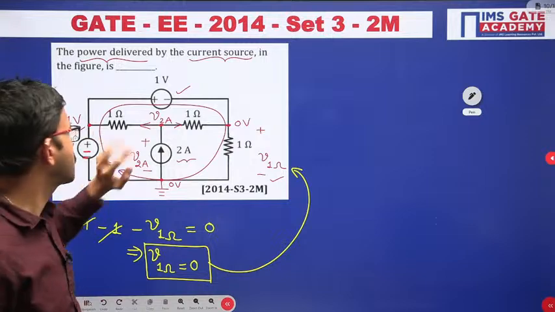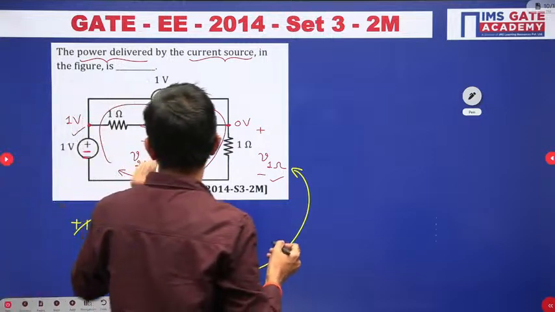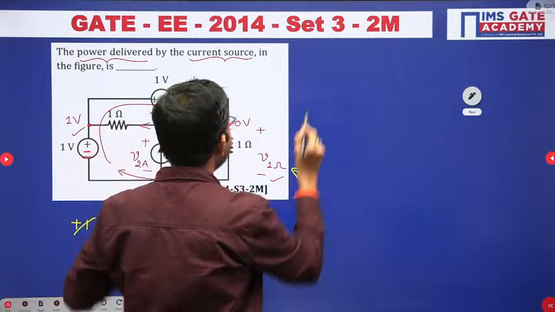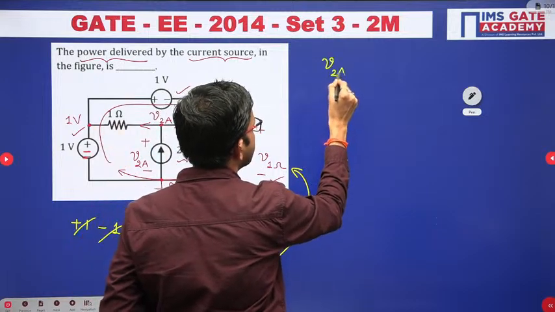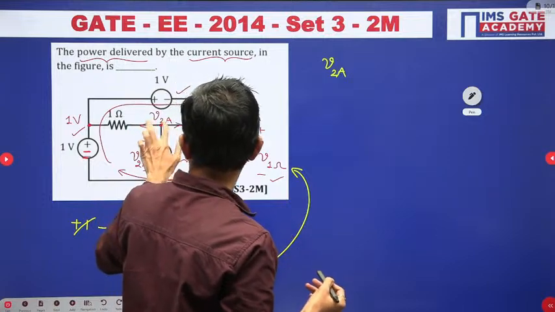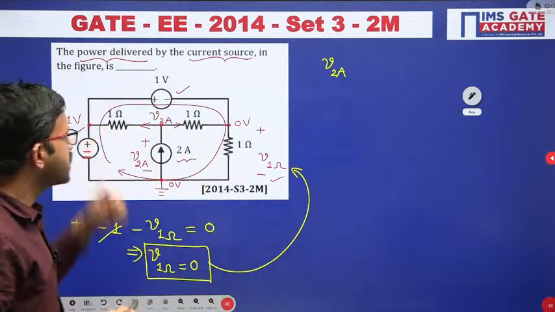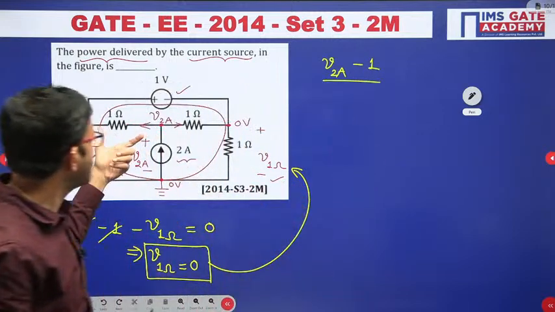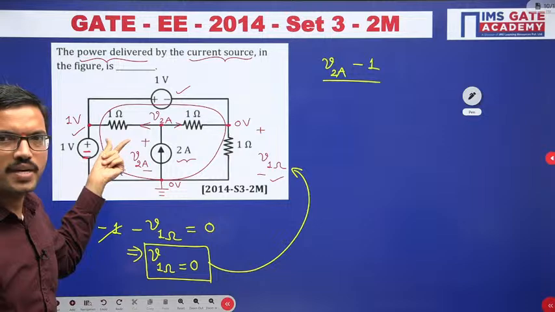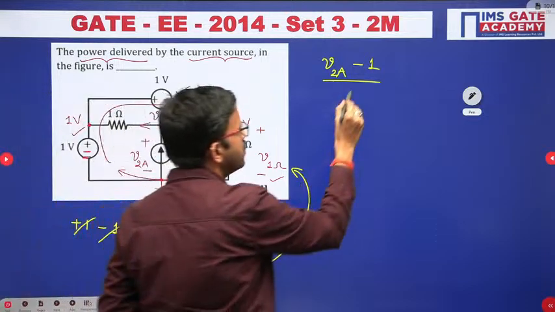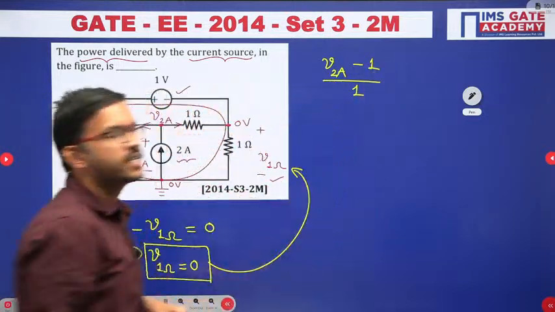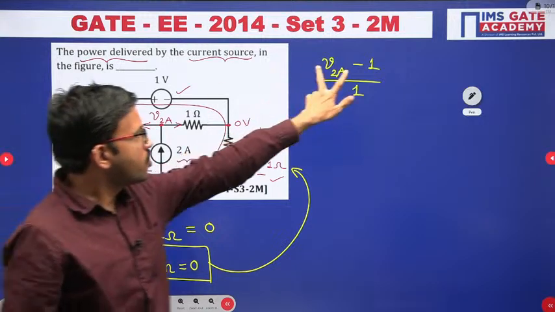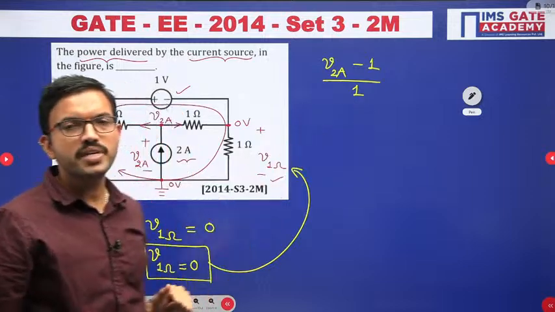In this branch, V2A is the voltage on one side, and the other side voltage is 1 volt. The voltage difference across these two terminals is nothing but the voltage across this 1 ohm resistor, divided by 1 ohm. By using Ohm's law, voltage divided by resistance is nothing but current.